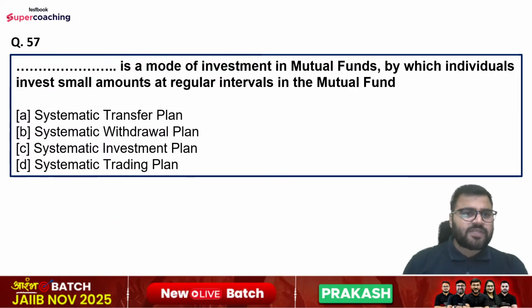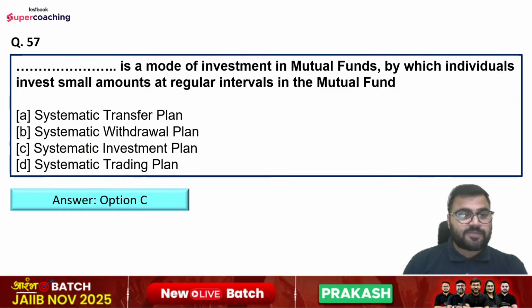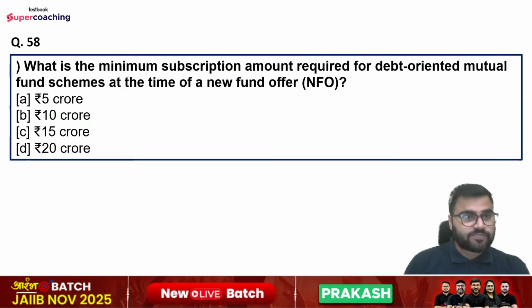Question number 57, filling the blanks: is a mode of investment in mutual funds by which individuals invest small amounts at regular intervals in the mutual fund. Options are systematic transfer plan, systematic withdrawal plan, systematic investment plan, or systematic trading plan. So right answer is option number C, that is systematic investment plan, SIP.